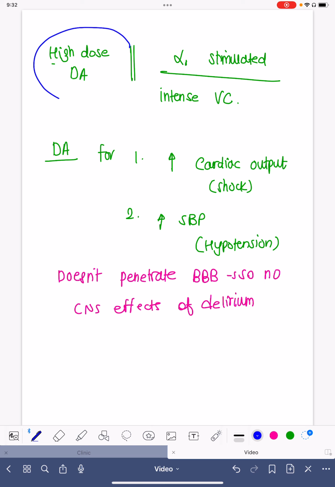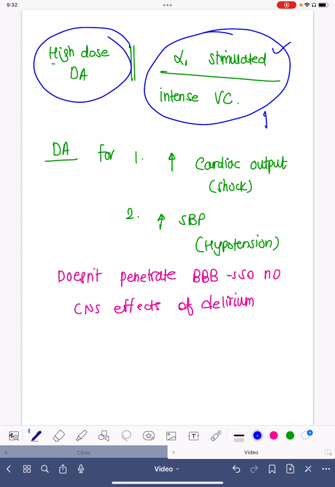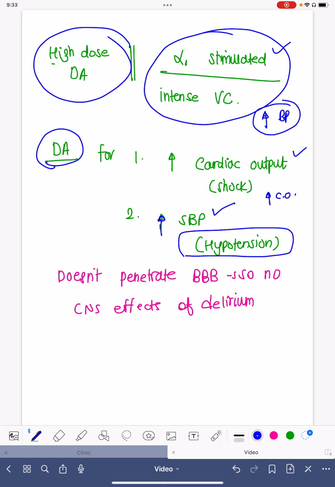And at high dose, there is intense alpha 1 stimulation and intense vasoconstriction, and that is how there will be an increase in blood pressure. So we use dopamine for increasing cardiac output, because it increases the inotropic activity. It is also used for increasing the systolic blood pressure. So whenever there is hypotension, we can consider adding dopamine. As it doesn't penetrate the blood-brain barrier, the CNS effects of this medicine, like delirium, are not at all there.